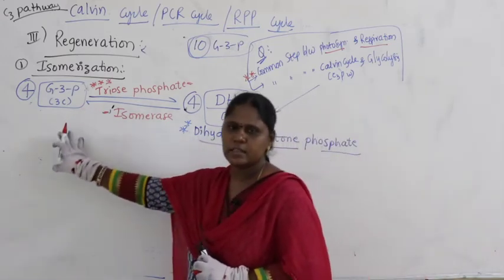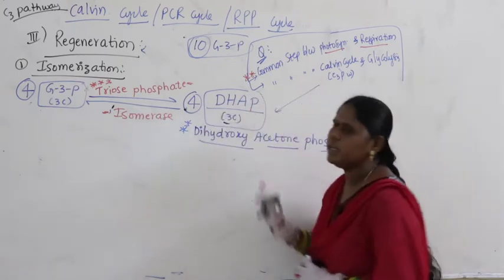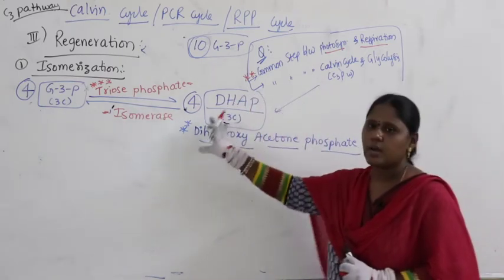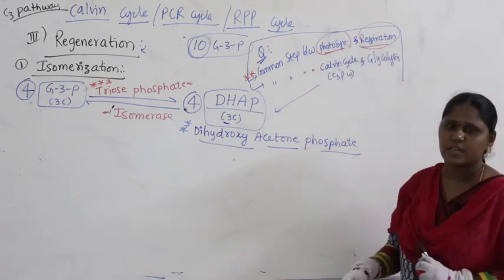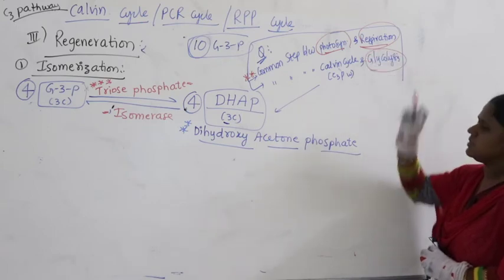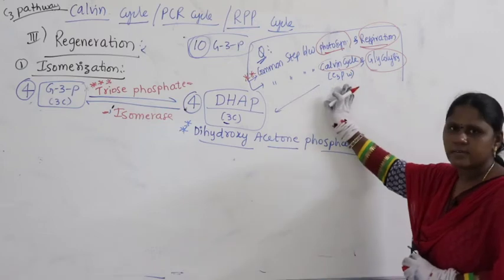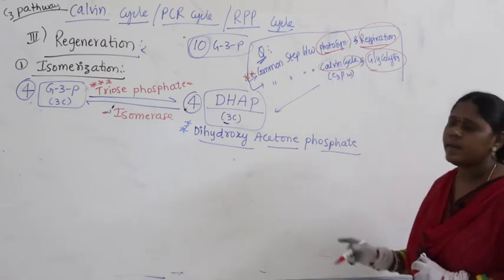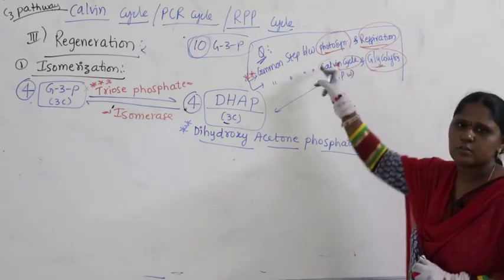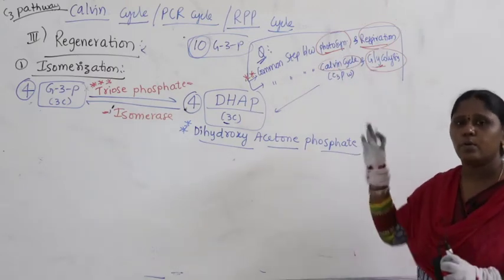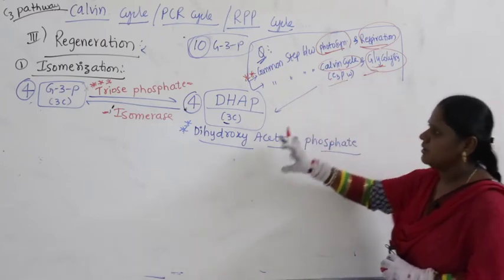This you study in the C3 pathway in photosynthesis, where 4 molecules of G3P are converted into 4 DHAP. The same step also takes place at the time of respiration, in the case of glycolysis. Sometimes the question will be the common step between the Calvin cycle, which occurs in photosynthesis, and glycolysis, which happens in respiration. Both are totally different, but this is the common step between the C3 pathway and glycolysis.